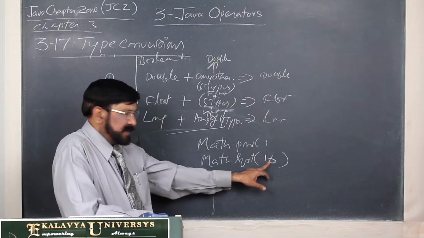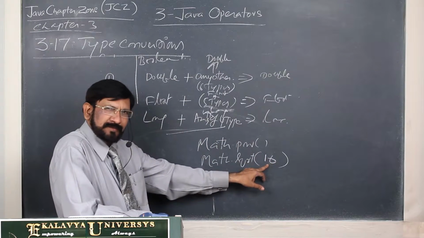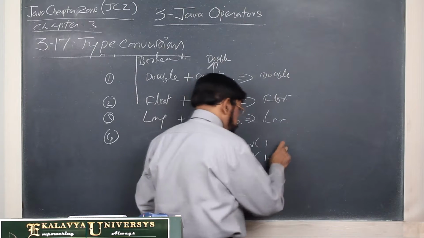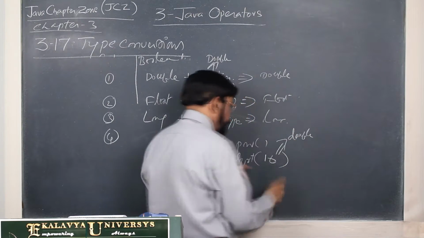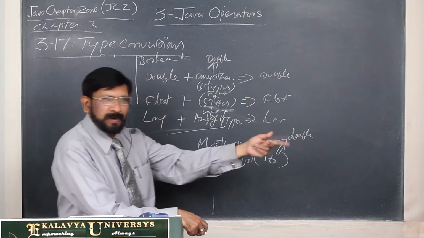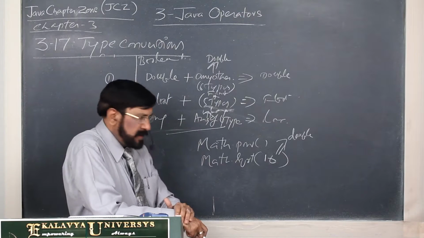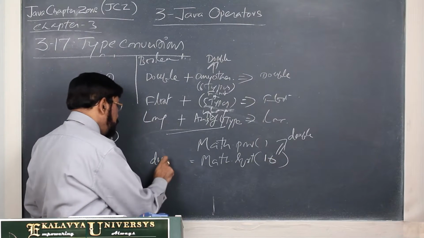So 16 is an integer literal, and by default it is stored in 4 bytes. So automatically it is promoted as double first, because the method takes only double arguments. Then it evaluates and returns a double value.